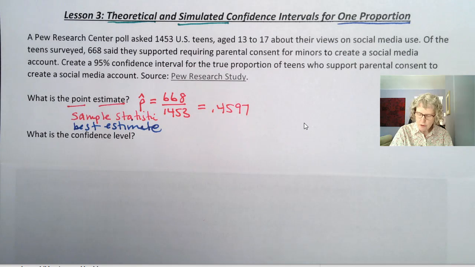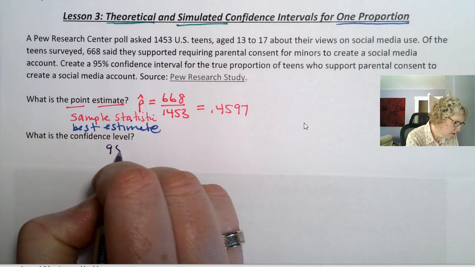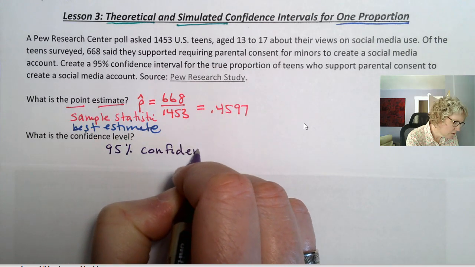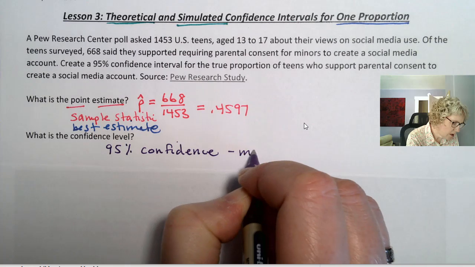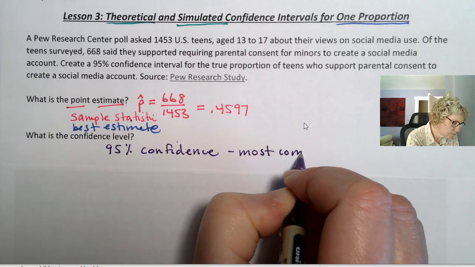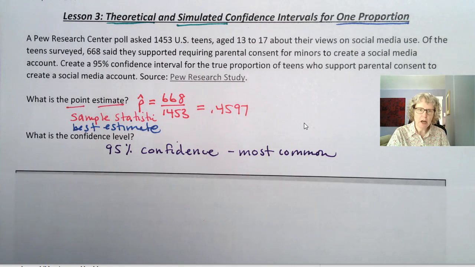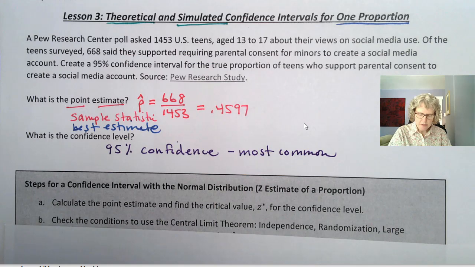Okay, now I don't know if you could see it in the methodology there. The most common confidence level is 95%. So we're going to stick with 95%. And that is the most common level. Okay, so keeping this situation in mind, let's look at the steps for creating a confidence interval.